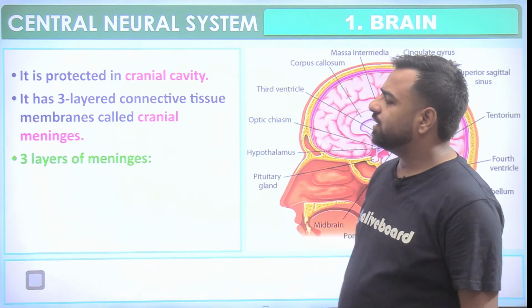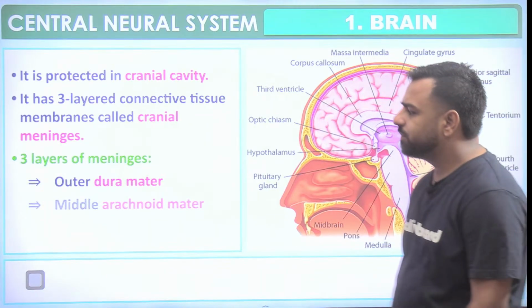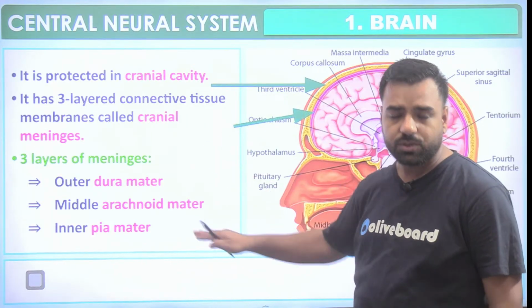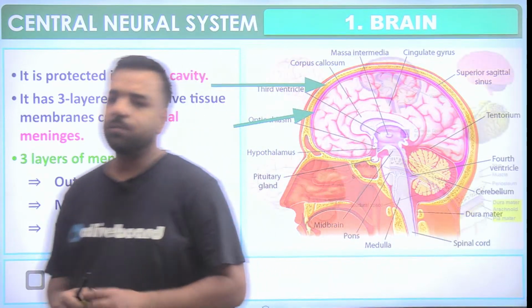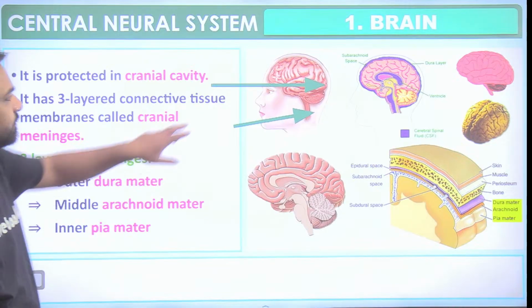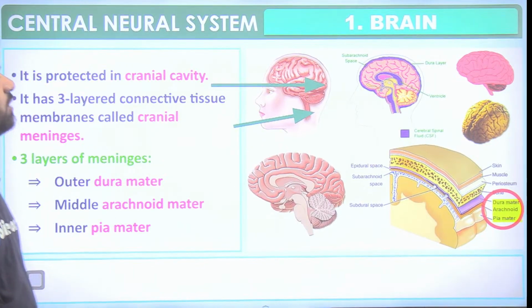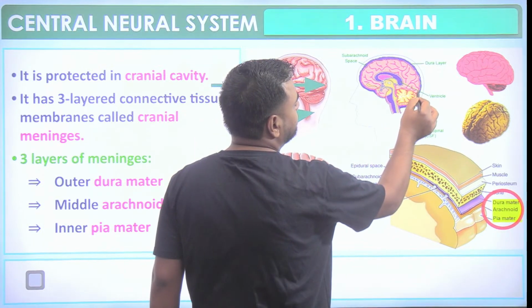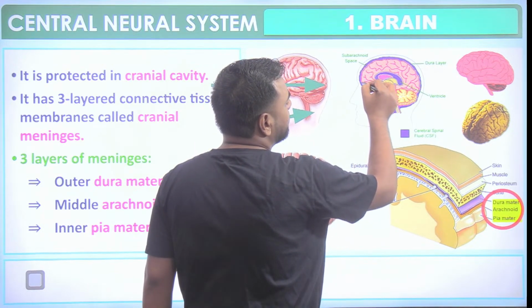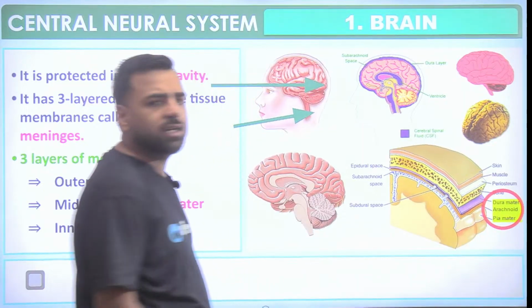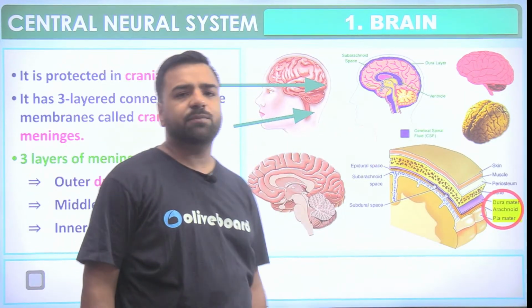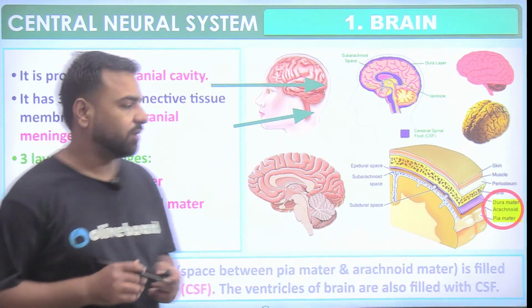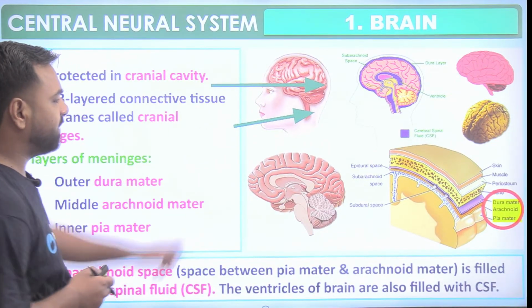There are three layers of meninges: the outer dura mater, the middle arachnoid mater, and the third one is the inner pia mater. You need to understand more about these three layers. Here, I have marked the arrow in order to make you understand. One more thing, the brain is kept safe in this liquid. Can you see this liquid? It is shown in bluish color. That's known as cerebrospinal fluid. It is keeping our brain safe and sound. So this was dura mater, arachnoid and pia mater, that's mentioned here.